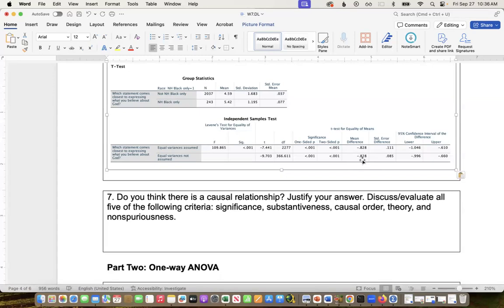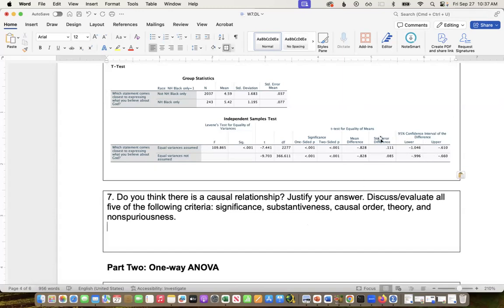So we're saying, okay, in the sample, they're 0.83 different, but we need some wiggle room for sampling error. So it could be that this one is 0.8 less than that, but it could be that it's 0.996 less, or it could be that it's 0.66 less. So it could be anywhere from about 2/3 of a point to like a whole point lower. So we're saying this one's lower than that at the 95% confidence interval of the difference. But it's somewhere between, right, like 2/3 to 1 point different. So that's what this one is saying.